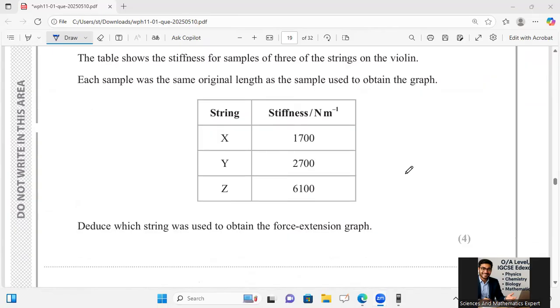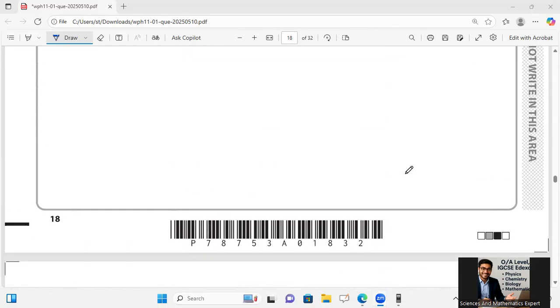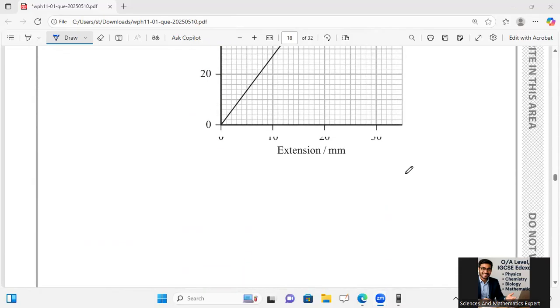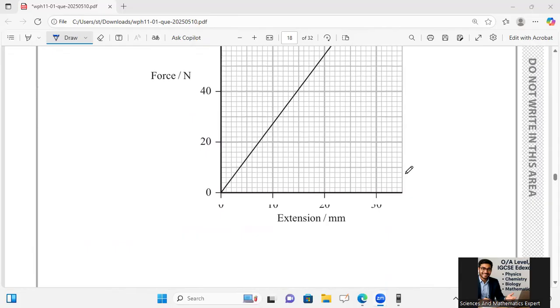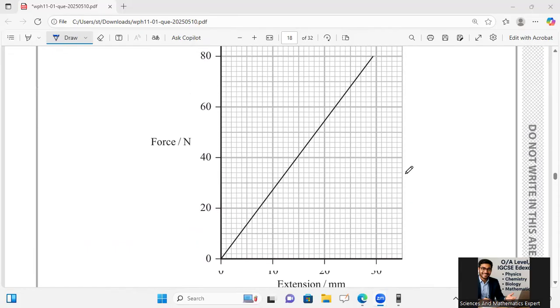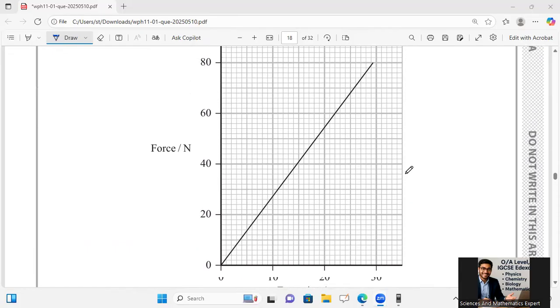So first of all, I will have to go for the calculation values. He has taken 80, and I will try to take my value for 80 as 29. I'm going to use the gradient at this point because it is a straight line, and I know that the spring constant is obtained from the gradient of the force extension graph.